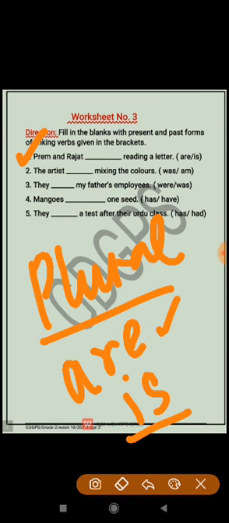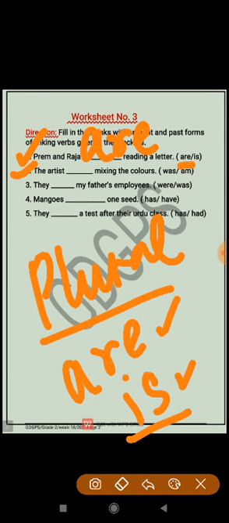Prem and Rajat are plural nouns and we are given two options, are and is. You have to choose the correct linking verb to complete the sentence. Prem and Rajat are reading a letter. Because Prem and Rajat are plural, it will take a plural linking verb. So we will write are here.